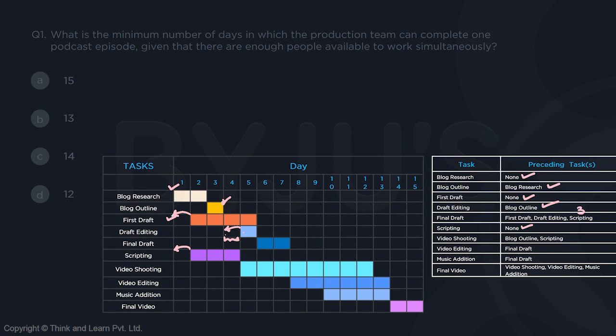First draft goes a day behind, so first draft can be completed in 4 days. And when I'm talking about draft editing, can I say draft editing also gets completed in 4 days? The reason is, when you take it a day behind, it can actually start at the end of day 3, that is from here, and it can be completed by the end of day 4. So by the end of day 4, they all would be completed, and this final draft actually can start at the end of day 4 or the beginning of day 5.